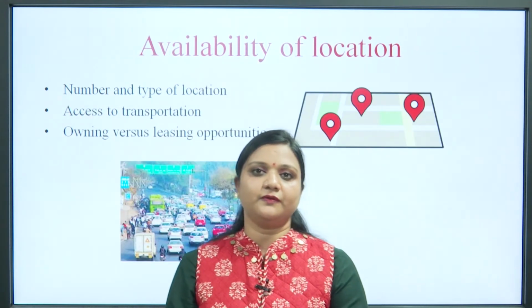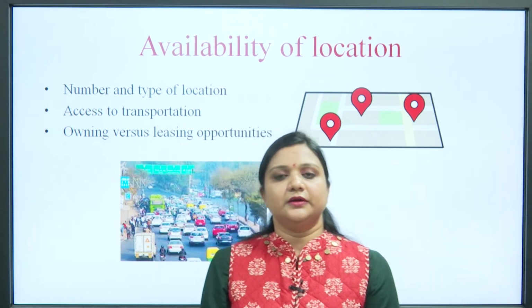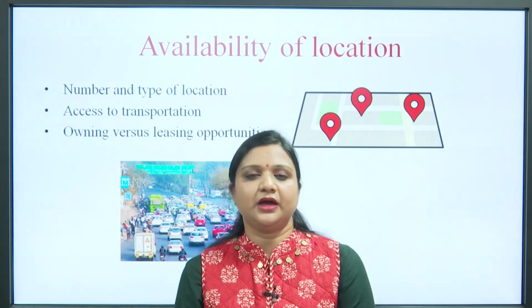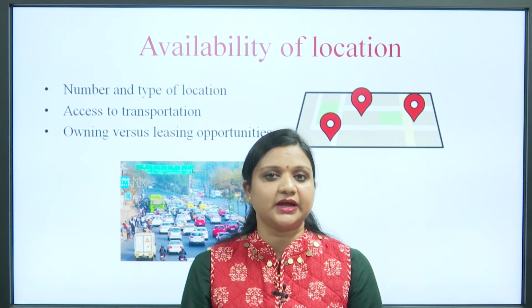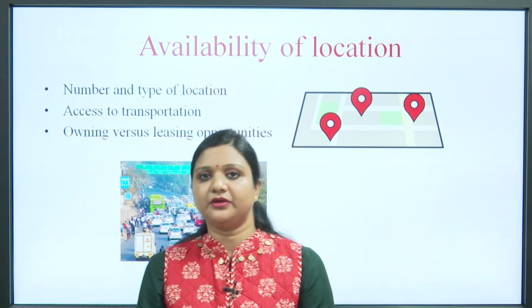Next is availability of location. Suppose, in the earlier slides we have seen primary, secondary and tertiary.